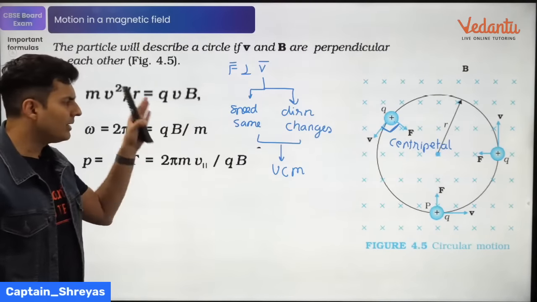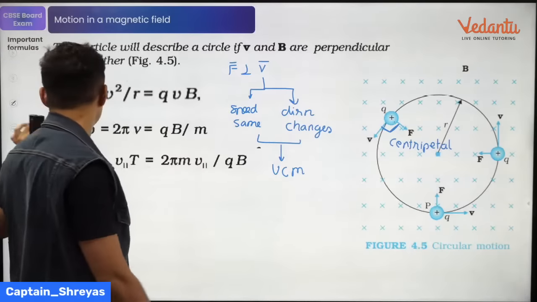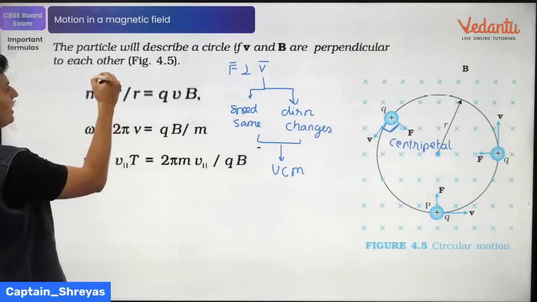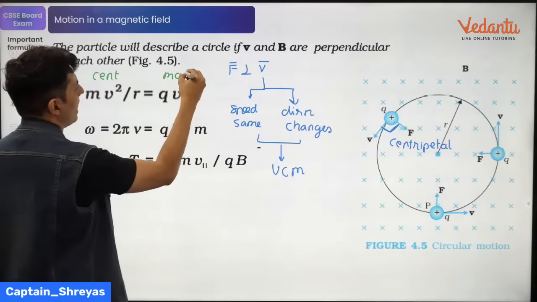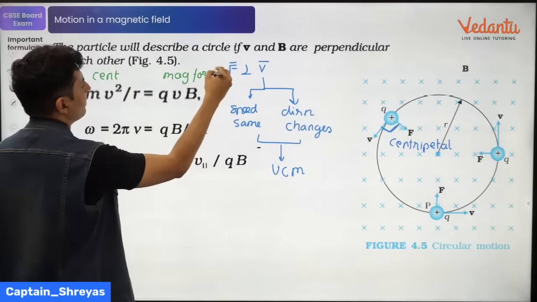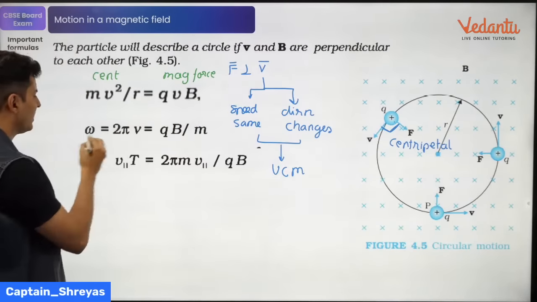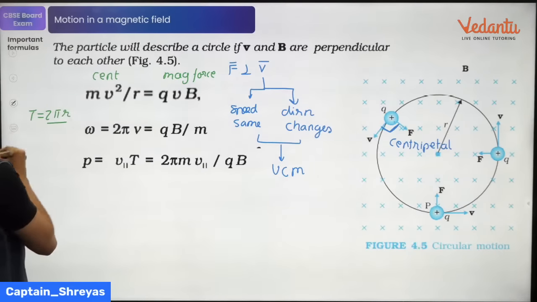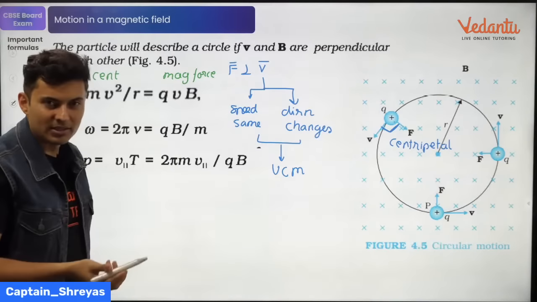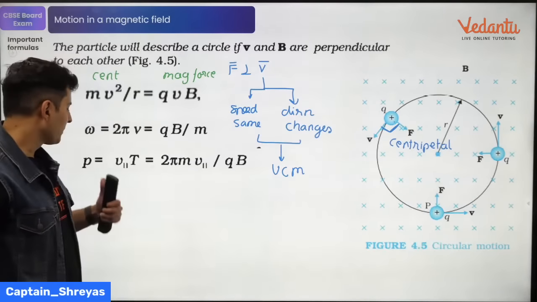So all these formulas are based on uniform circular motion. This one over here is nothing but the centripetal force, and this is nothing but your magnetic force. So magnetic force is centripetal force. This you can also get using time period is 2 pi r by speed, or you can also get it using the frequency or angular frequency formula.